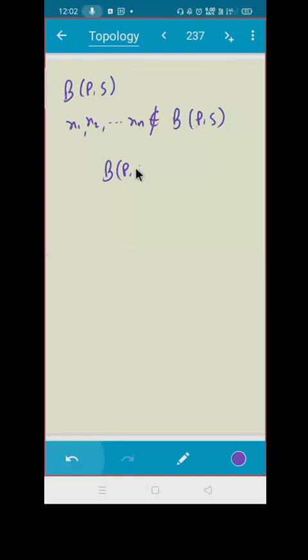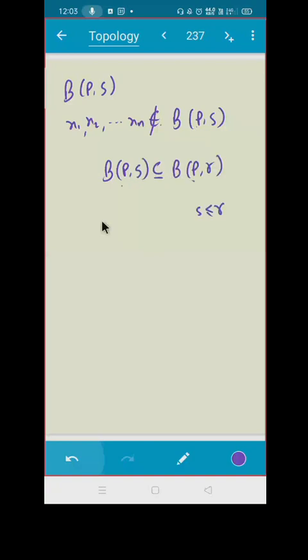In the earlier case, I was saying B(P,R) minus P intersection A contains these points, that means these points lie inside the open ball B(P,R). But here B(P,S) is contained in B(P,R), yet B(P,S) does not have these points, so how can B(P,R) have them? Do you see?